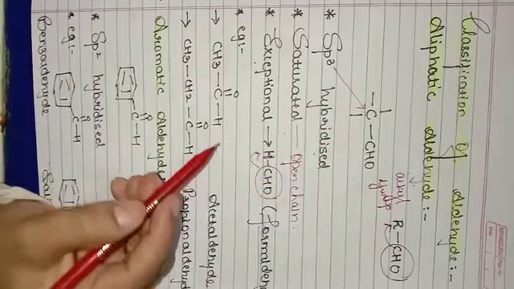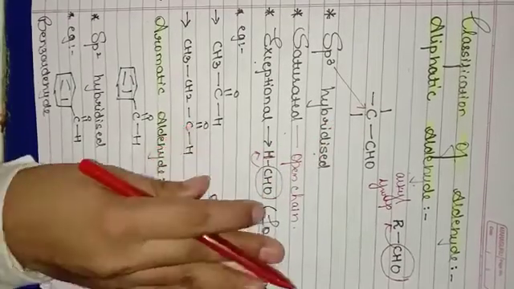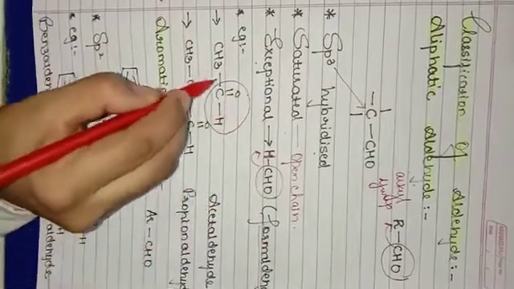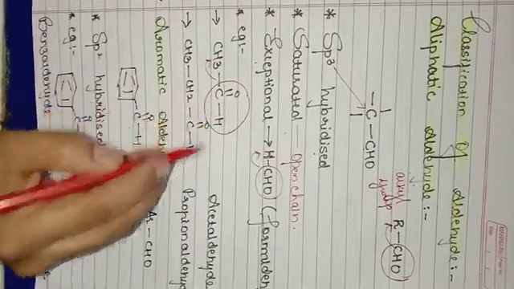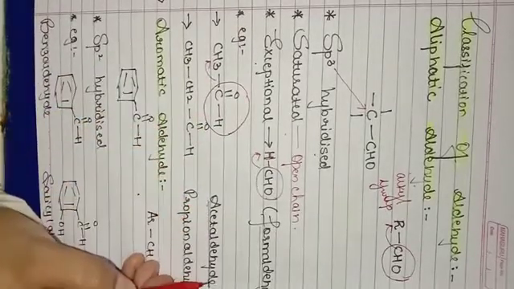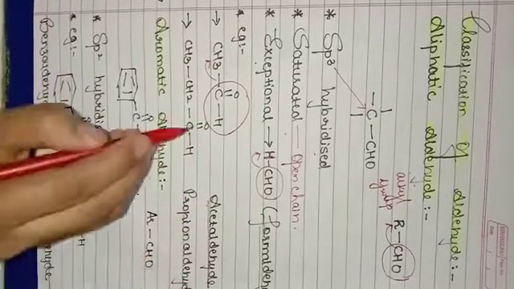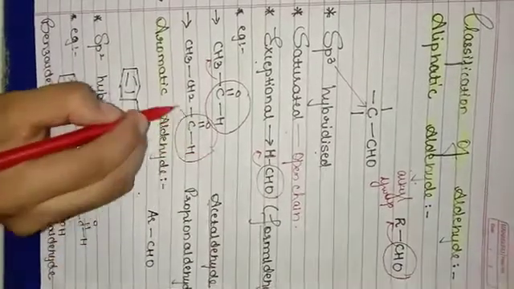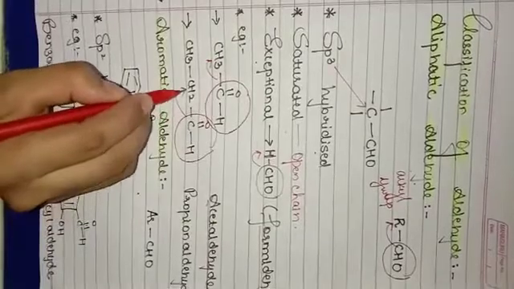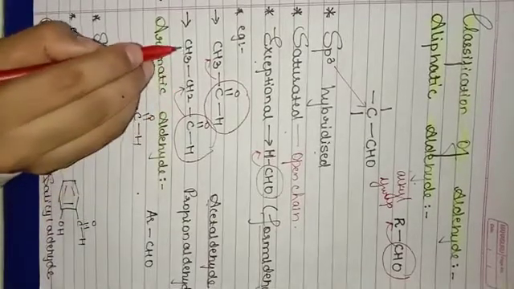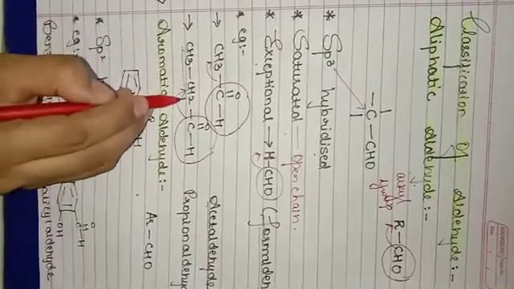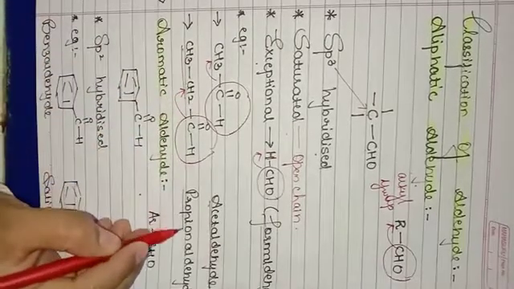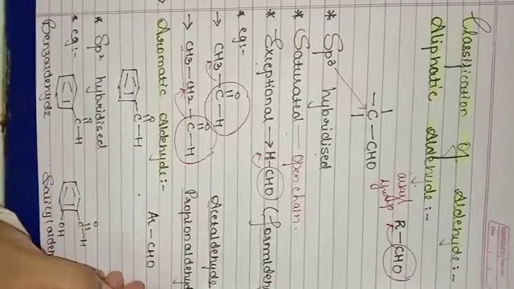Let us have some examples of aliphatic aldehyde. Functional group of aldehyde which is linked to methyl, and the name of the compound is acetaldehyde. Second example, functional group is linked to the carbon CH2, which in turn links to CH3, which is an open chain compound, and the name of the compound is propionaldehyde.